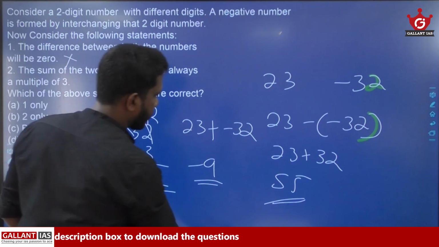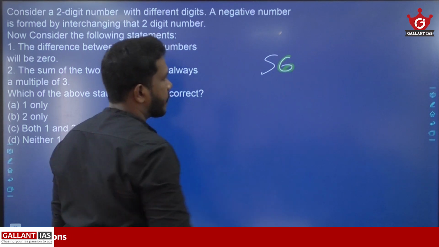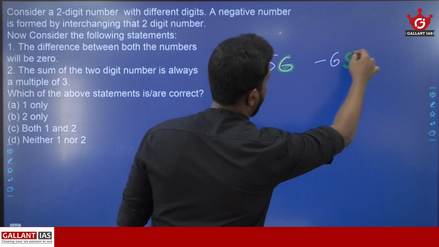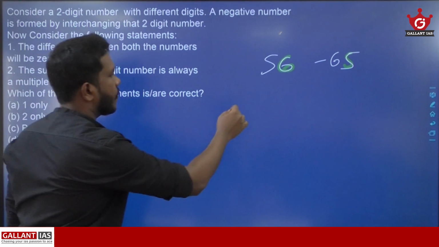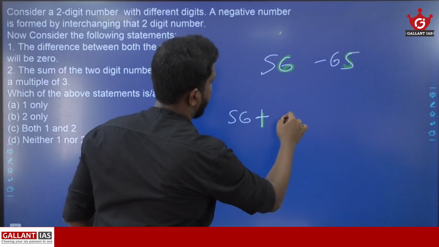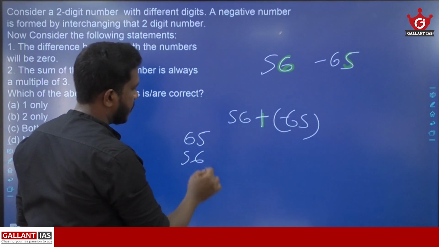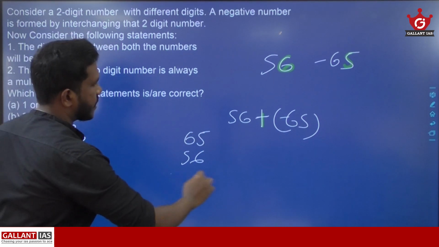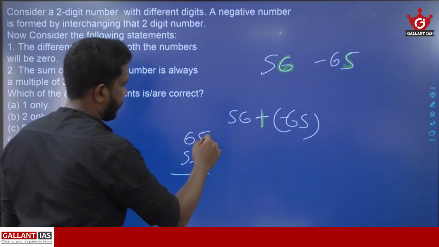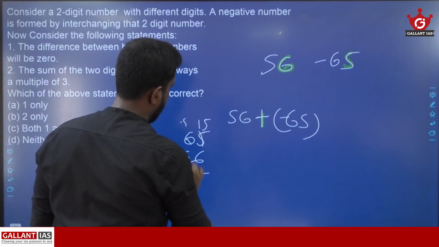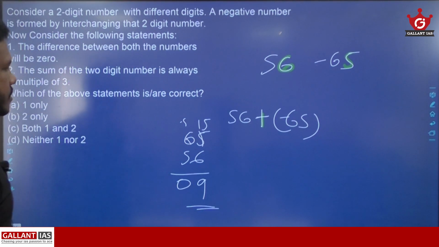Let us check another number. For example, 56. When you are taking 56, on interchanging, you will be getting minus 65 as the negative number. Now let us take the sum of those numbers. 56 plus minus 65. So here 65 is greater than 56. So let us take the difference and put the sign of the largest number.